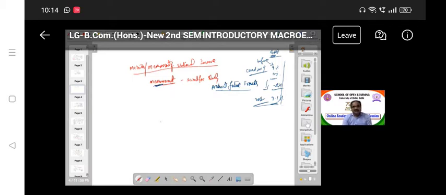So coming to the point, in the national income concept, national income data facilitate the formulation of plans and fixing the targets of development. Why is it required? The data facilitate formulating plans and fixing the targets of development.